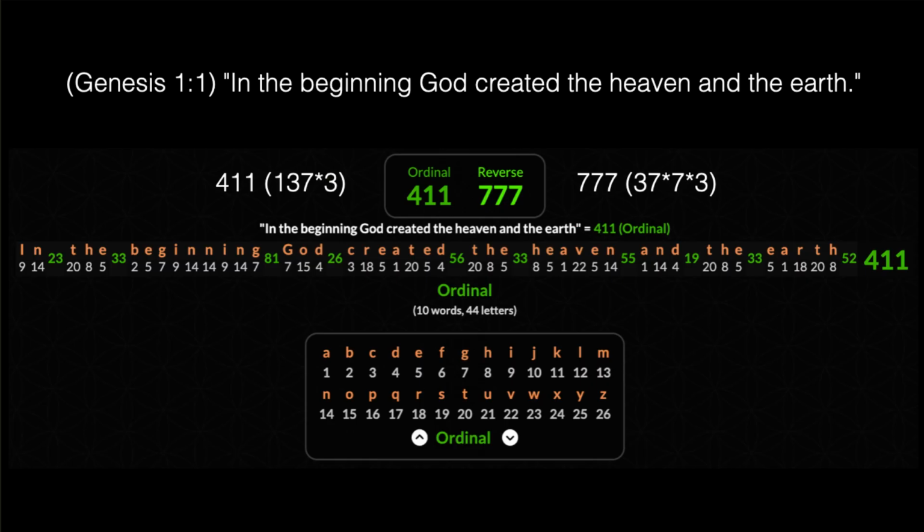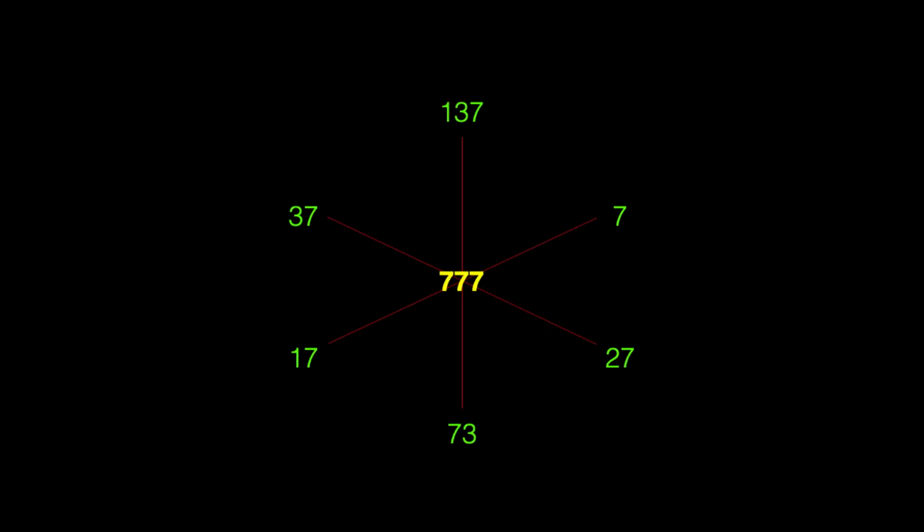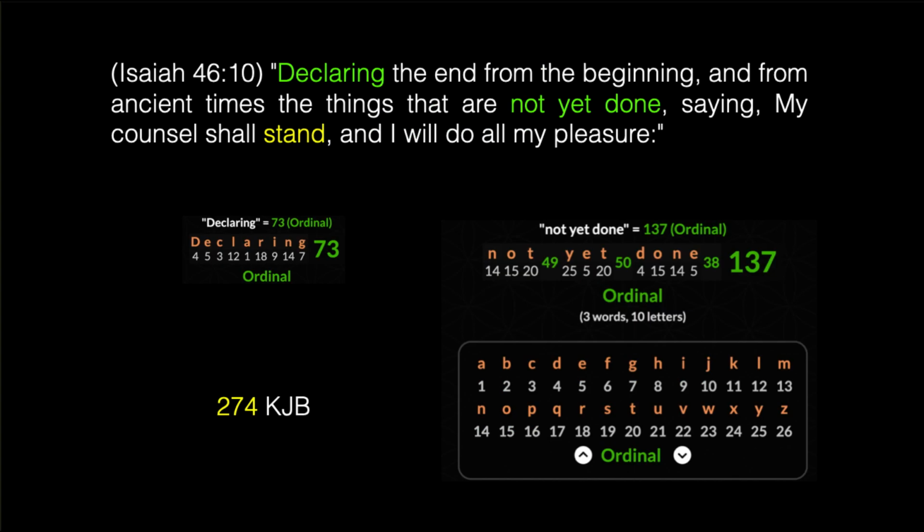And 411 happens to be the value of Genesis 1:1 in the English using the cipher shown here, the ordinal English. And the reverse English has a value of 777. There is a fascinating relationship between the numbers shown here, as well as another number that I'll discuss later on in this video. This is something I'm currently working on. But in this video, we're going to really focus on the number 17 and the number 27 to a lesser extent. We will be counting things in our Bible, certain words and phrases.